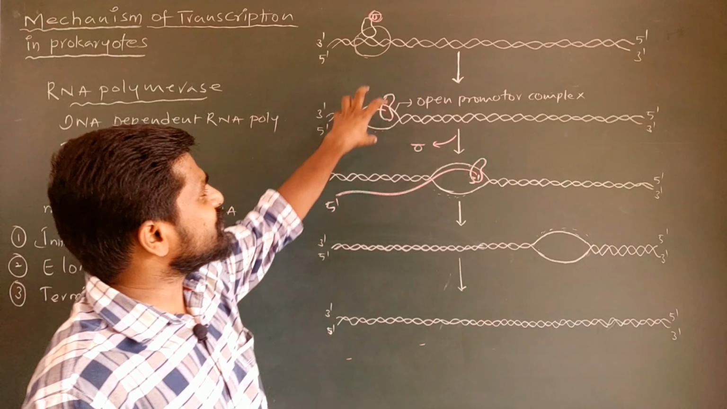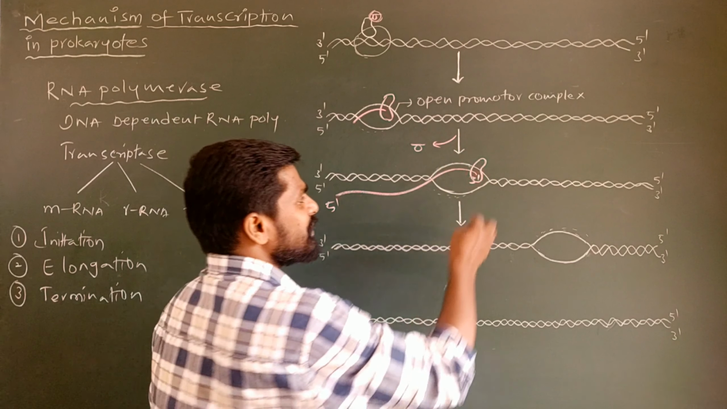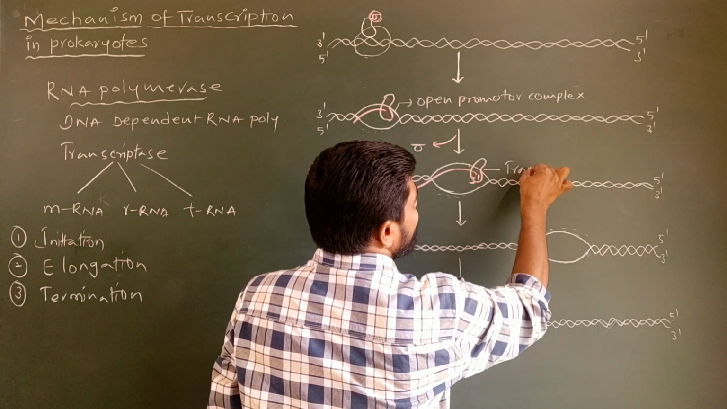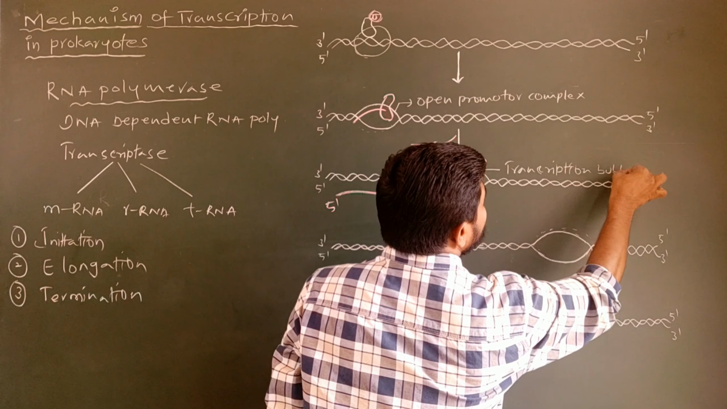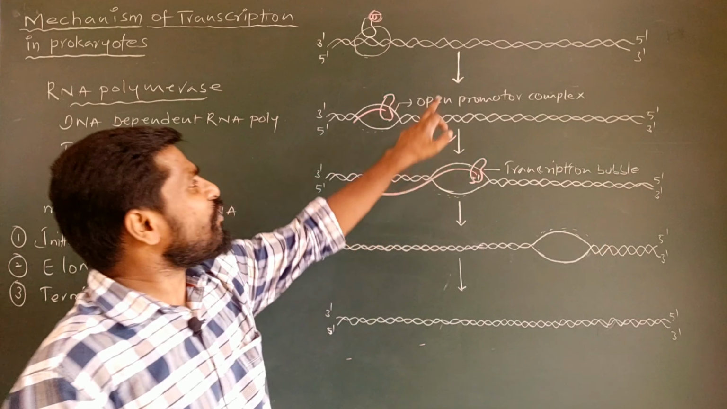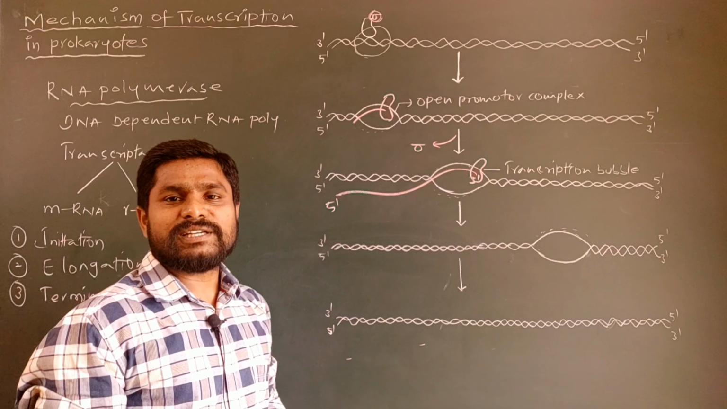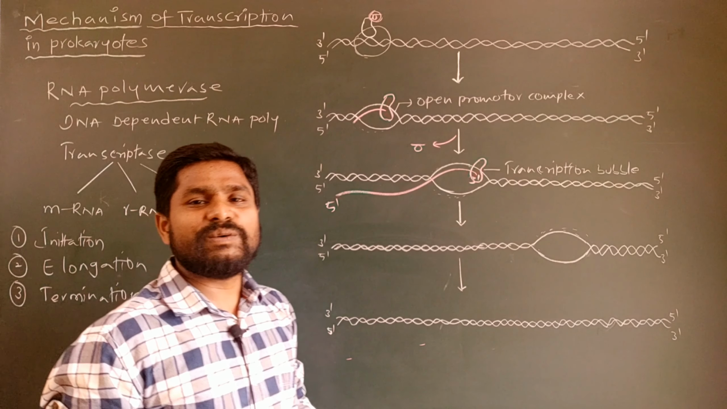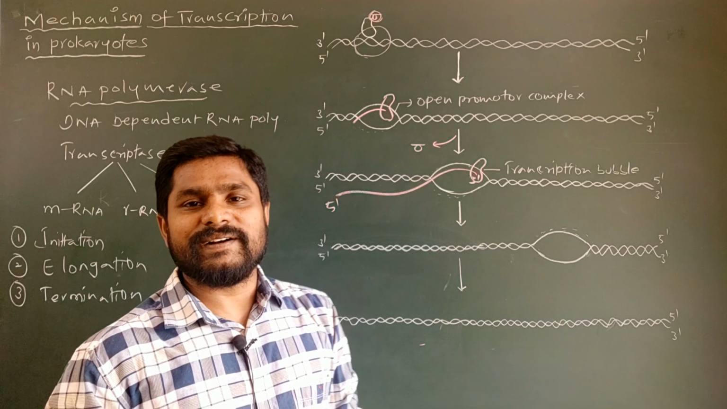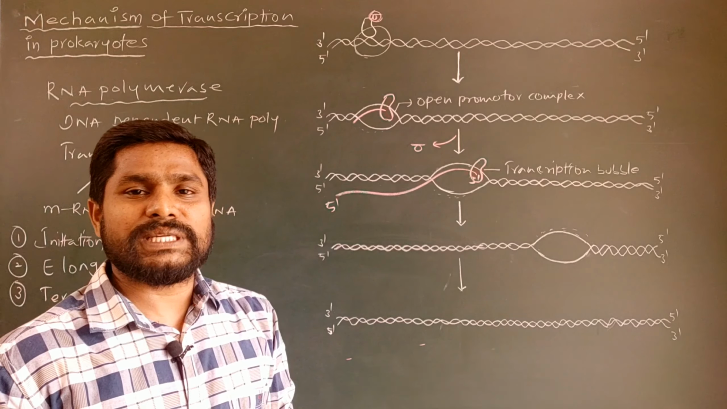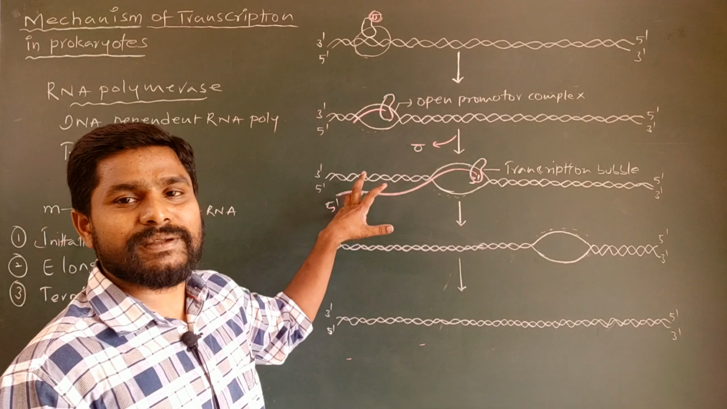Here we have to consider this open promoter complex as a transcription bubble during the process of elongation. This is what? A transcription bubble. This is called open promoter complex during the initiation process. The process of transcription in prokaryotes doesn't require any transcription factors like that of eukaryotic transcription, whereas eukaryotic transcription requires many additional transcription factors for the elongation process.